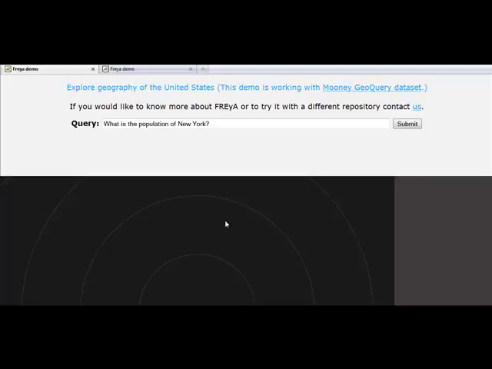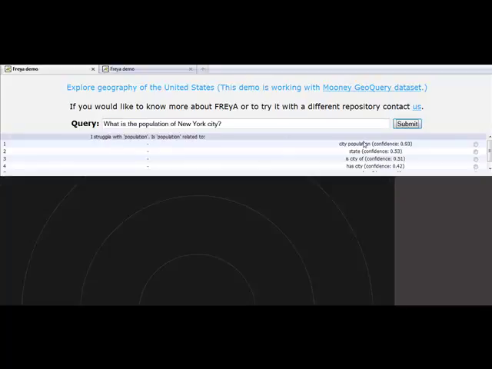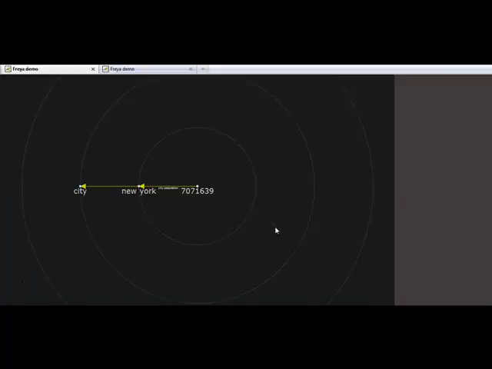Let's now reformulate our question into a more explicit one. If we ask what is the population of New York City, we will see that city population is ranked as the first option. This means that the system automatically disambiguated New York and disregarded that New York in this case refers to state. Therefore, it generated suggestions by considering that New York indeed refers to city. We can select city population and we will get the correct answer.